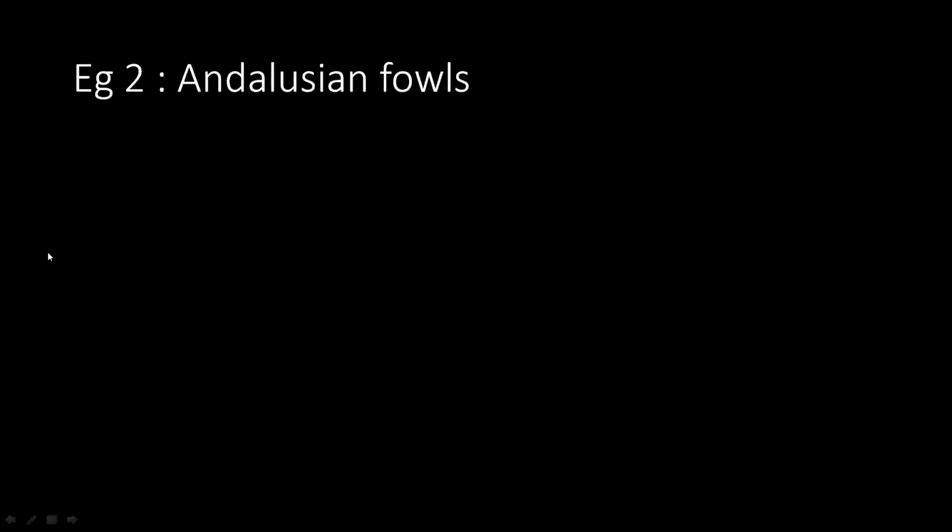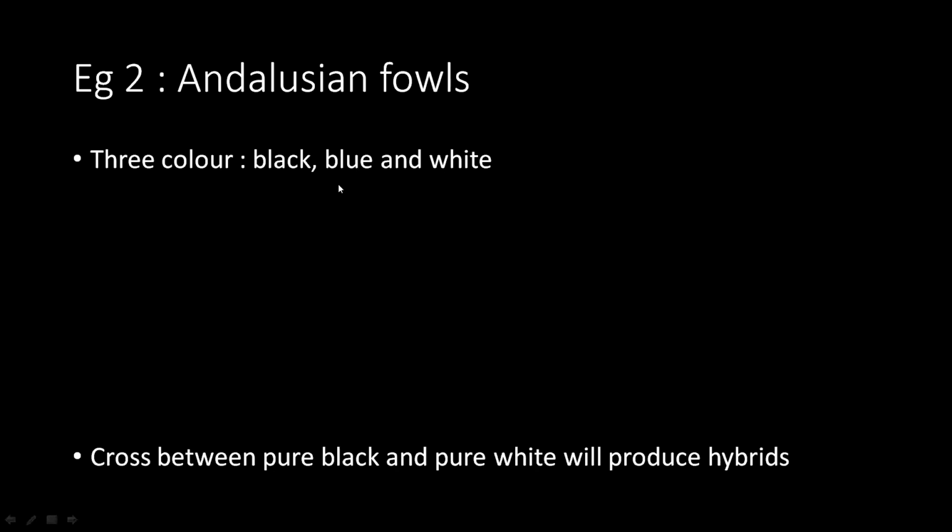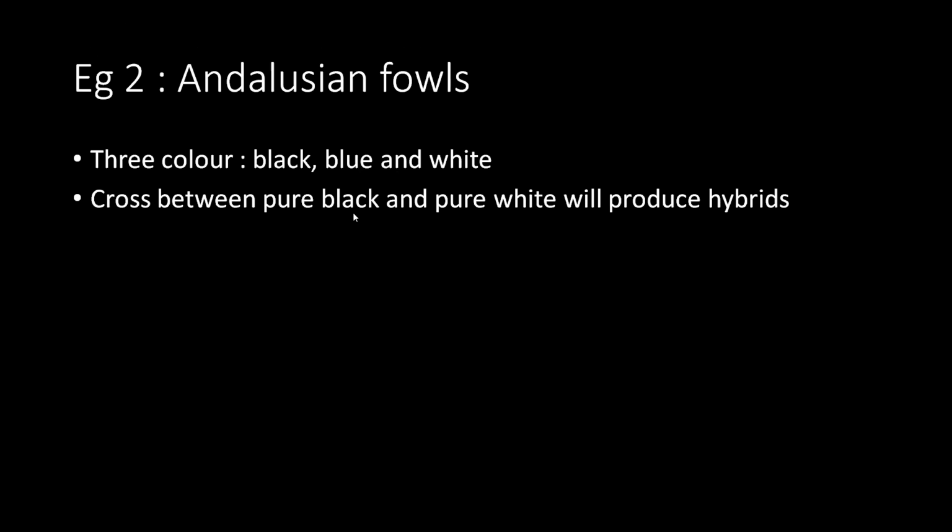The second example is Andalusian fowls. What is fowl? Three colors they are: black, blue, and white. A cross between pure black and pure white will produce hybrids.